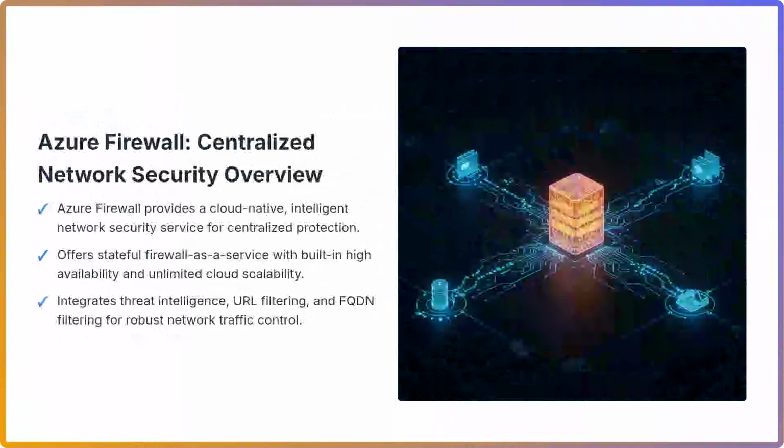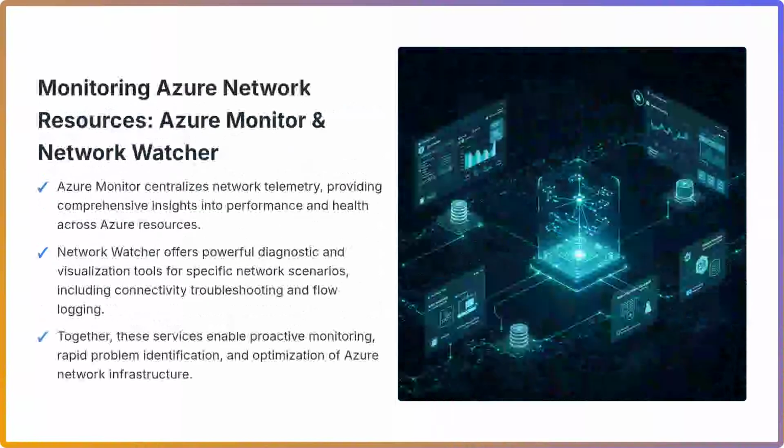Its capabilities include URL filtering and FQDN filtering, allowing precise control over network access based on fully qualified domain names and specific URLs. Furthermore, it provides extensive logging and analytics capabilities through integration with Azure Monitor, enabling comprehensive visibility into network security events. This robust solution is critical for maintaining a strong security posture and adhering to compliance requirements within your Azure environment.